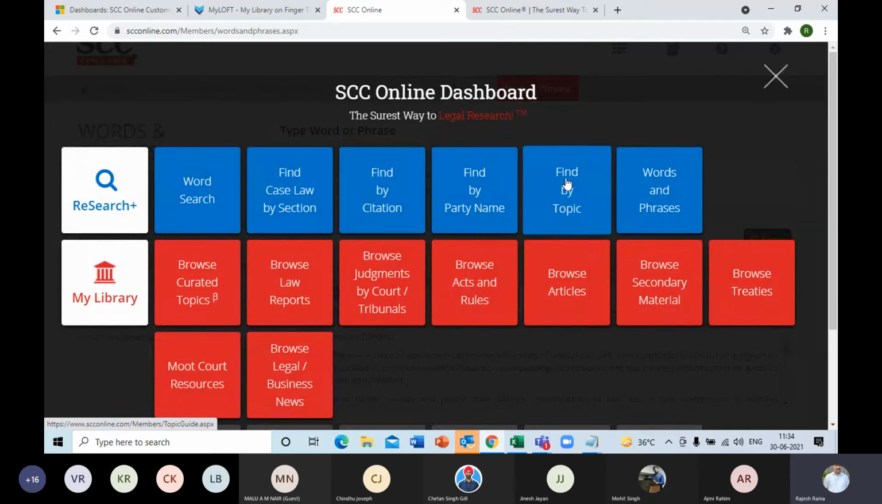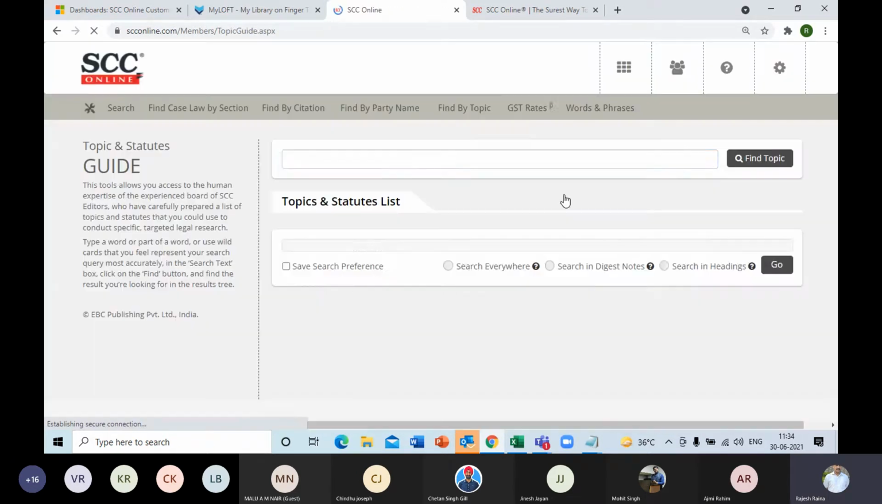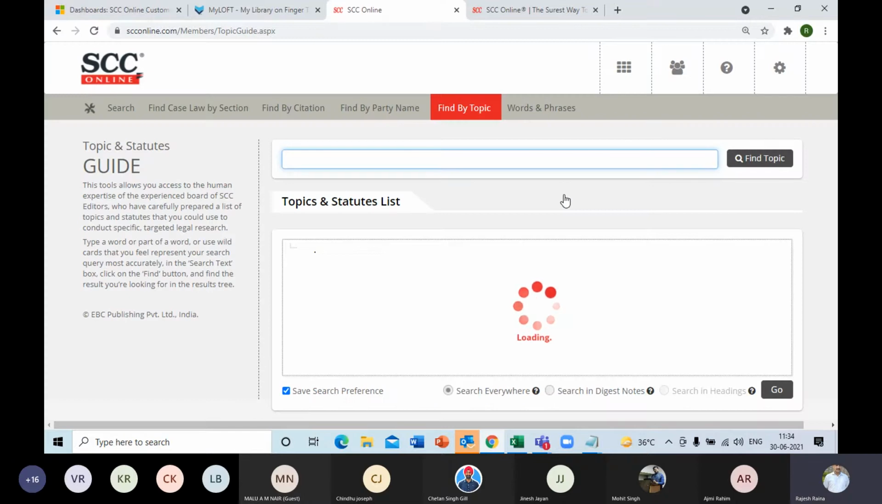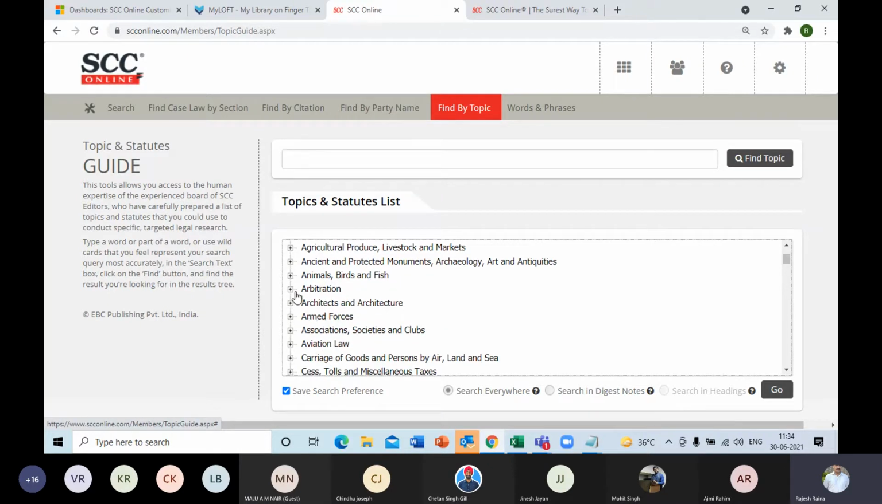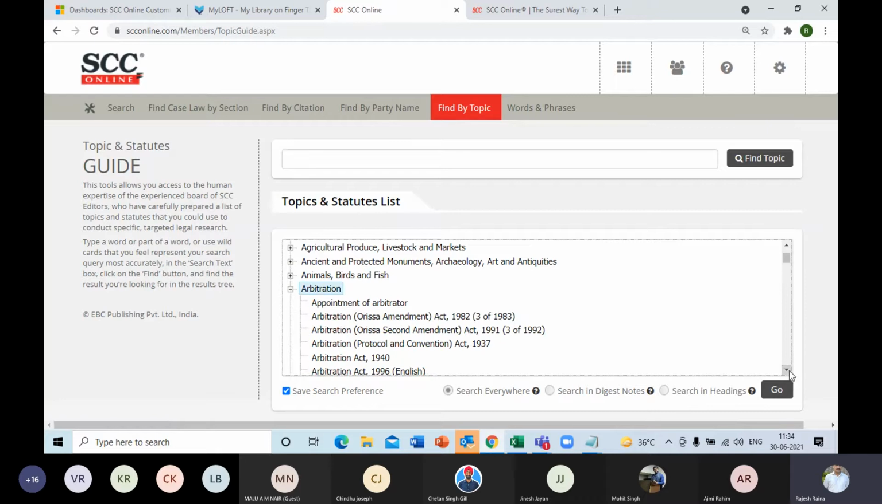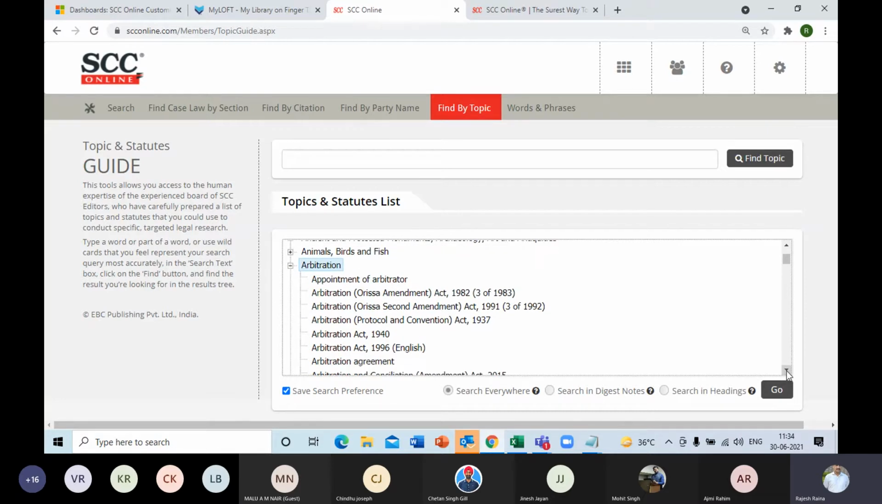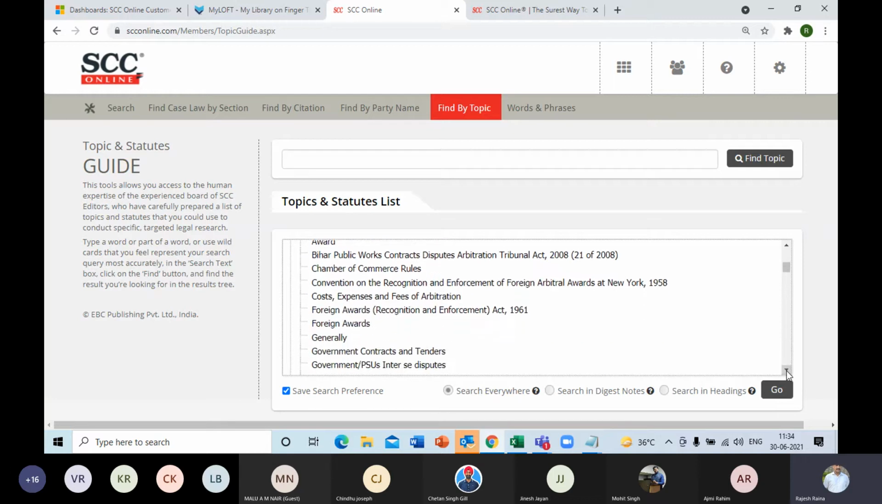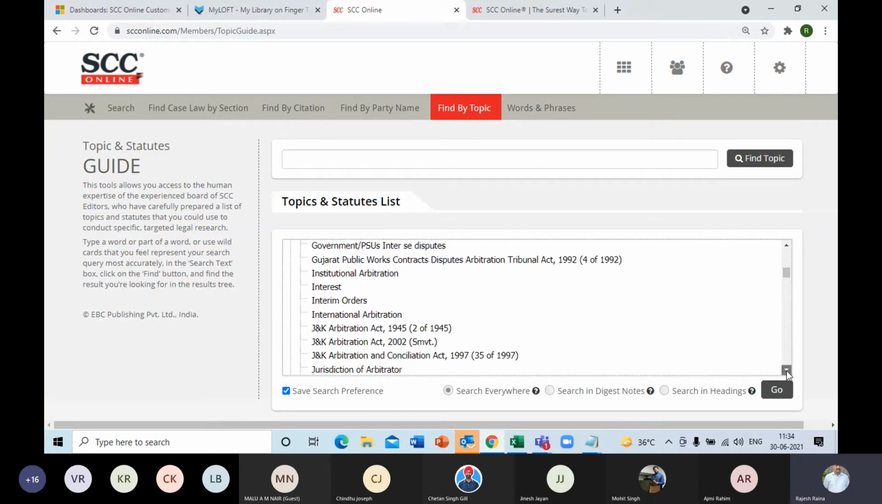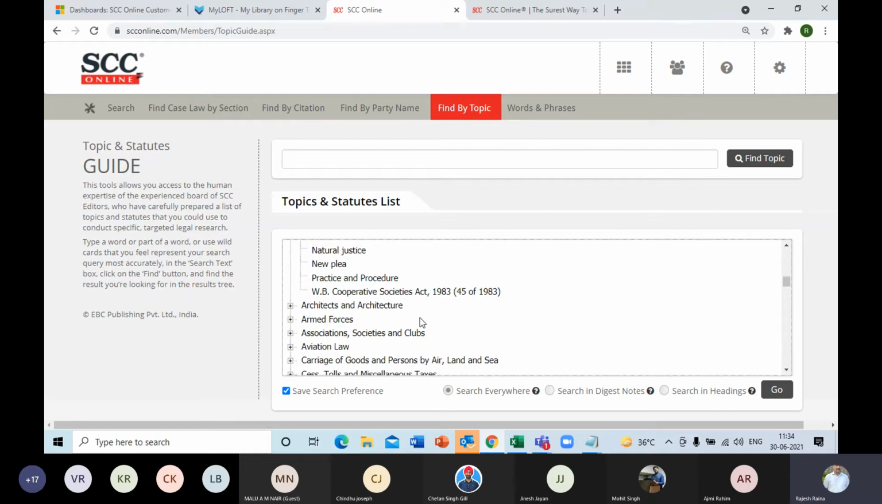Similarly, we also have this find by topic. What is the major difference? Here you can simply select from the topic list among the topics, like administrative law, arbitration, and aviation and all that. So if I select, say, arbitration, under that you will get the topic tree with subtopics. Over here, the Arbitration Principle Act itself, award, Chamber of Commerce rules and foreign awards, interest, institutional arbitration, natural justice, etc. So when I choose one among those, on the bottom you will see some 3 types of